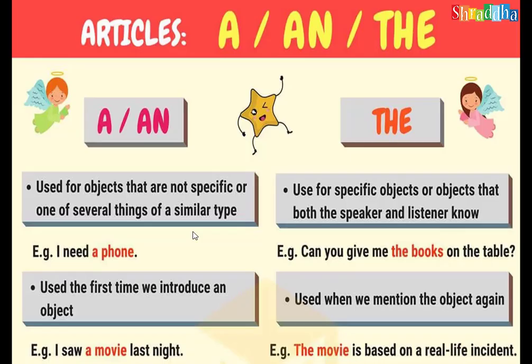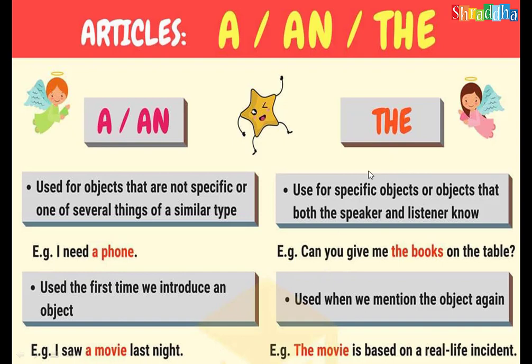You see the rules. A is used for the single object, that means singular nouns, which are not specific. I need a phone. A phone, used the first time we introduce an object. I saw a movie last night. When I am using a noun for the first time in the passage, then I have to use a. When I use the same word again in the second sentence, I have to use the.